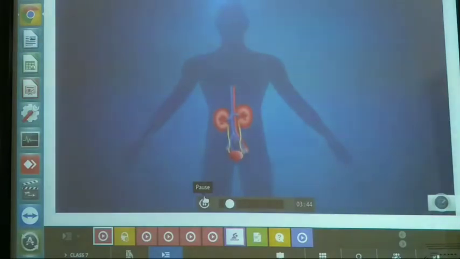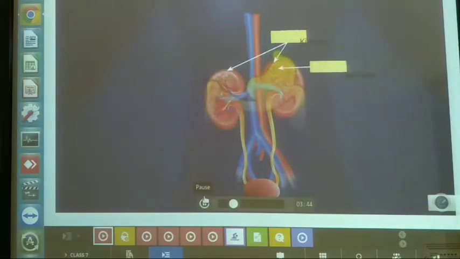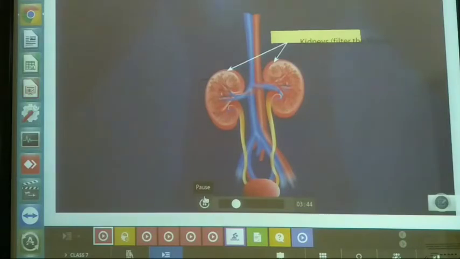Our excretory system has a pair of magical organs called the kidneys. Kidneys are reddish-colored bean-shaped organs located just above the waist, behind the stomach. They do a brilliant job of filtering the blood to get rid of all the waste products.